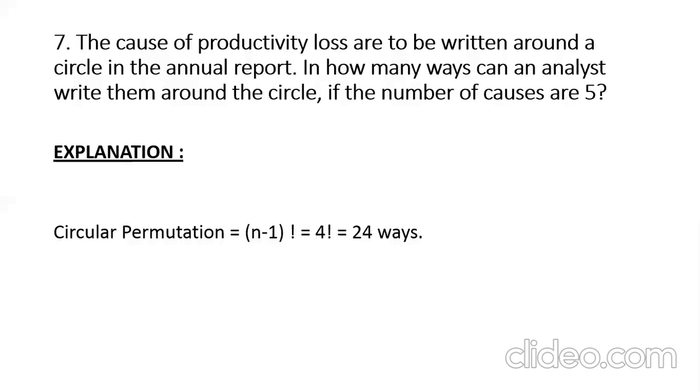But here it is a circular format, so that means it is going to be a pie chart kind of thing. So there comes our circular permutation. What is the formula for circular permutation? It is n minus 1 factorial, because here nobody is first and nobody is last. Everybody is arranged in a circular manner. So it is n minus 1 factorial. So 5 minus 1 factorial is 4 factorial. The answer is 24 ways.